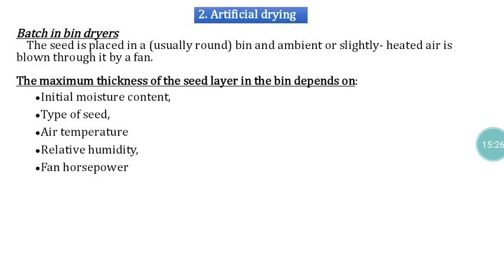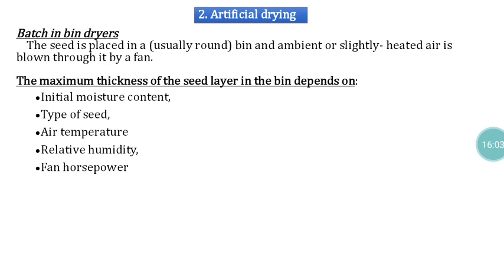Then artificial drying. In artificial drying, a variety of instruments are available: batch type and continuous type. In the continuous type, there are mixing type and non-mixing type instruments. First we can discuss the batch type, that is, batch in bin dryers. Here bin dryers are available. There may be a round bin with heated air. We have to hold the seed material from the bottom, which has a perforated bottom. Through that perforation, the heated air will flow.